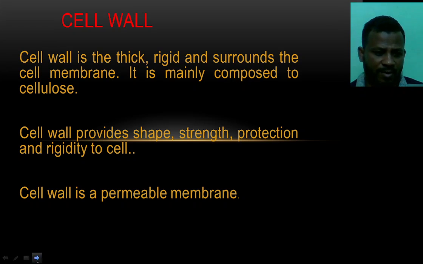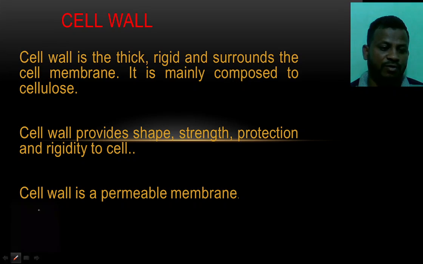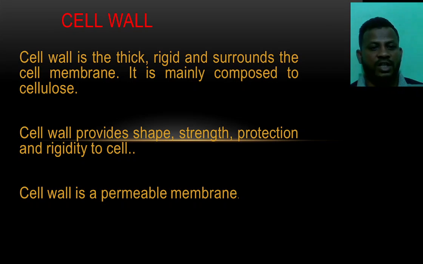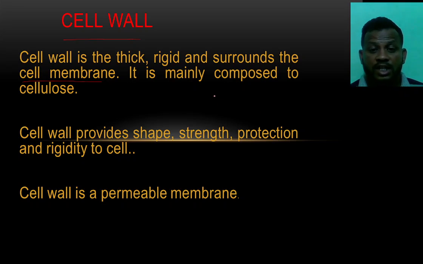Let us see the organelles of a cell one by one. These are the common organelles found in the animal cell and the plant cell. First of all, we are going to see the cell wall. The cell wall is thick and rigid and surrounds the cell membrane. This is the cell wall. It is mainly composed of cellulose.